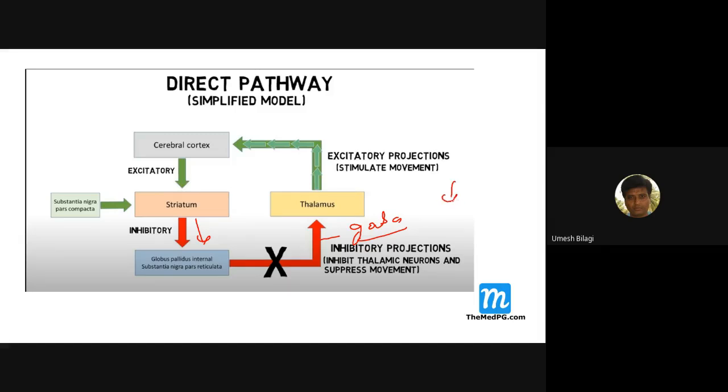In the direct pathway, the amount of impulses going to the globus pallidus internal from the striatum are decreased. These are less stimulated. Globus pallidus internal is less stimulated, which means the amount of inhibition from this to the thalamus is less. So the thalamus will start bombarding, and thus the flexors will flex.